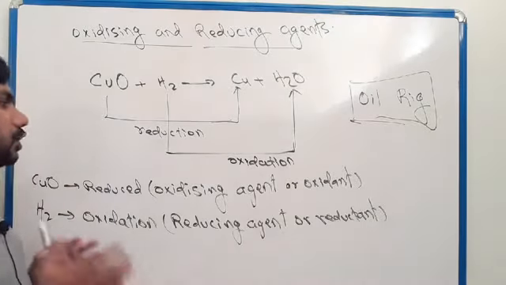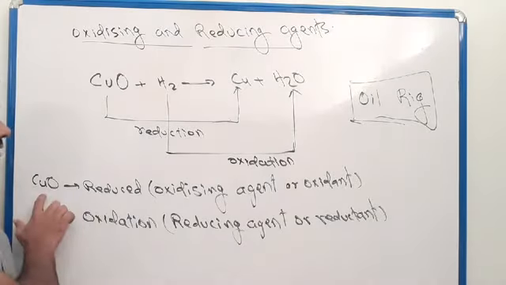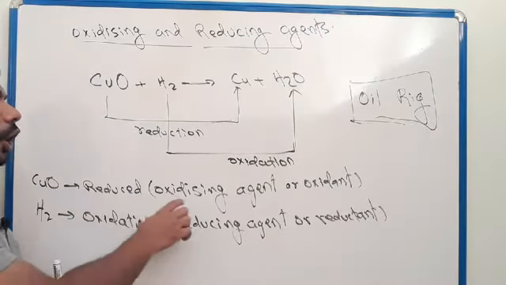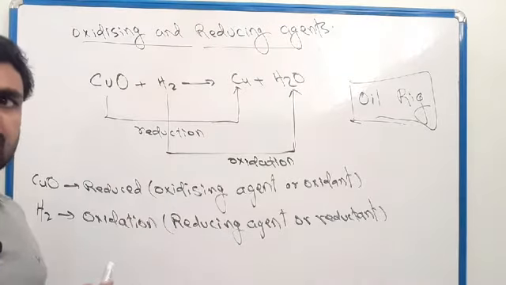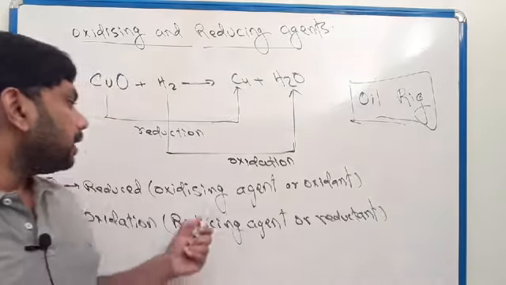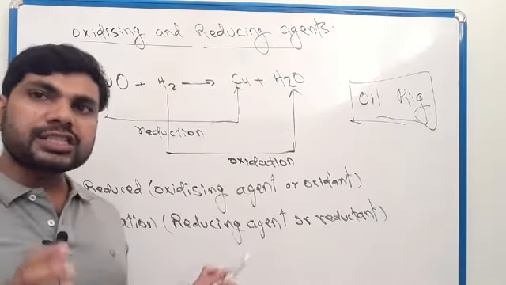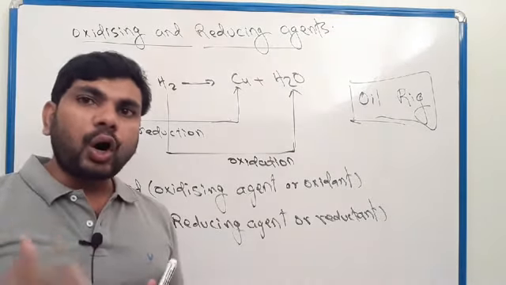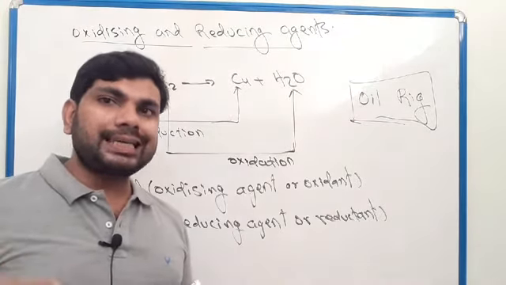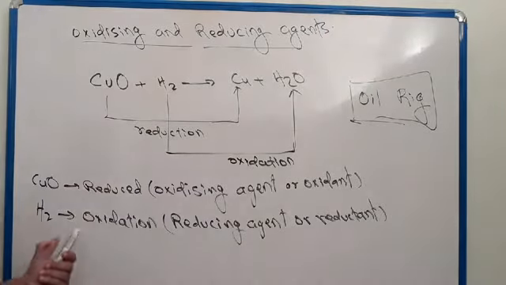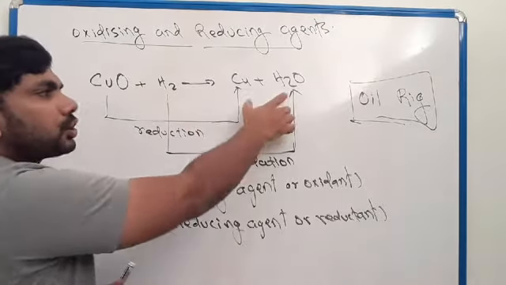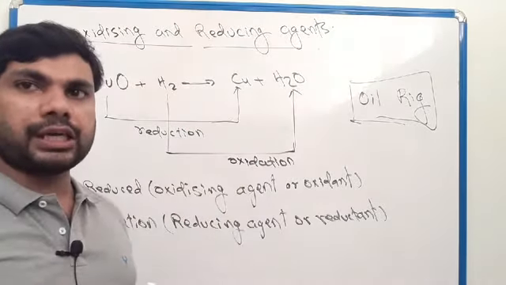Chemicals in which reduction happens are oxidizing agents. Such chemicals are oxidizing agents, also called oxidants. Okay, see another one. You can see here hydrogen changed to water. So hydrogen received oxygen.